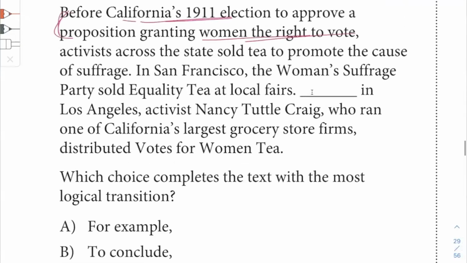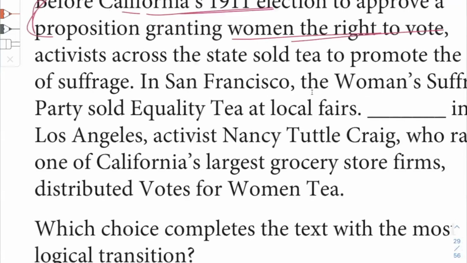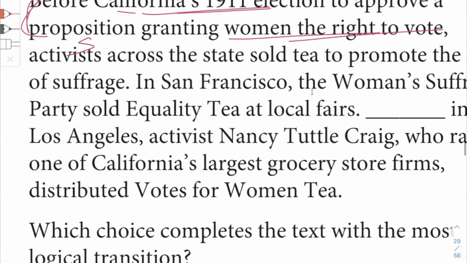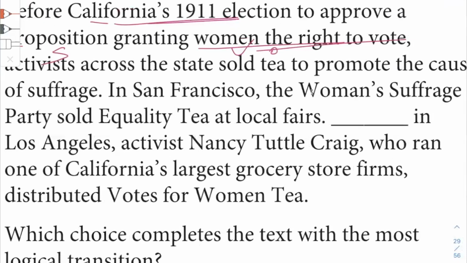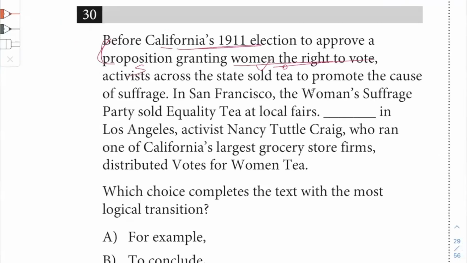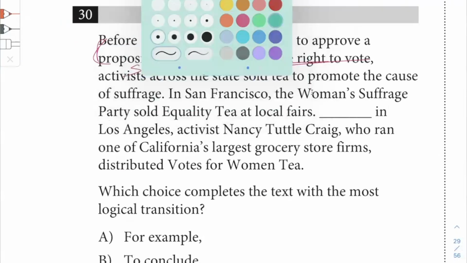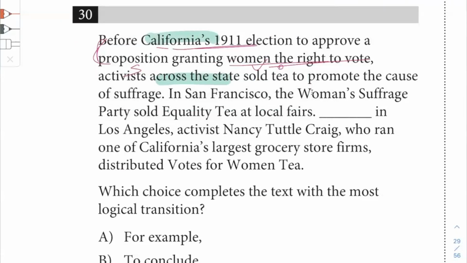So that's what's established here. The real sentence, the independent clause happens here. Activists sold tea. Okay. Activists where? Across the state of California. And then we have Californian cities here.